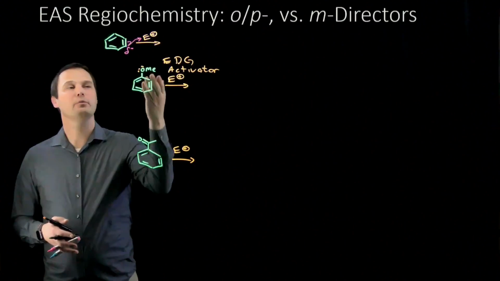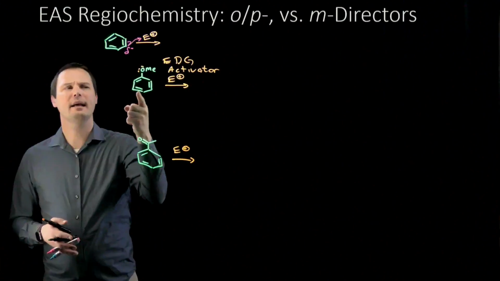The activating electron donating group makes the ring more nucleophilic, but not at every position equally.